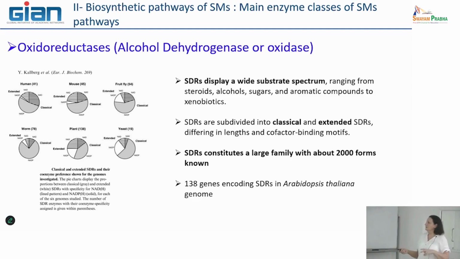They are classified in two types of class. One is named classical, the second one is named extended. I don't want to go into the detail of that, just know that the difference between both is the length and also the cofactor binding motif. So it's a question of the sequence of the molecule.